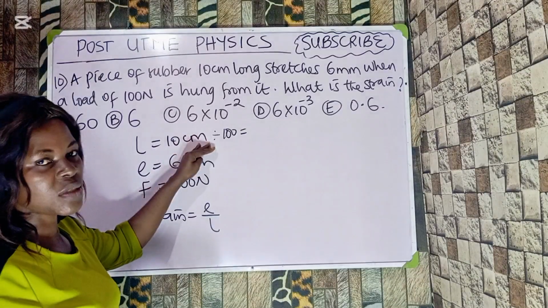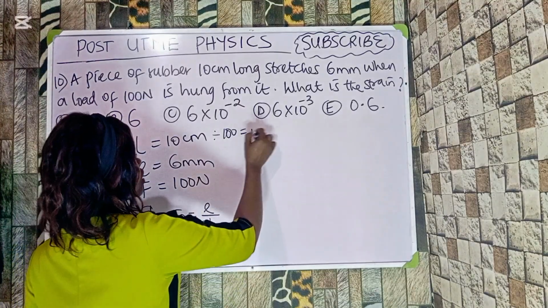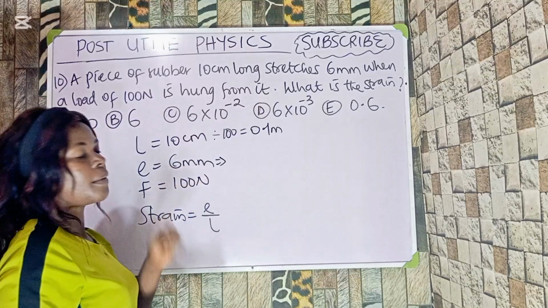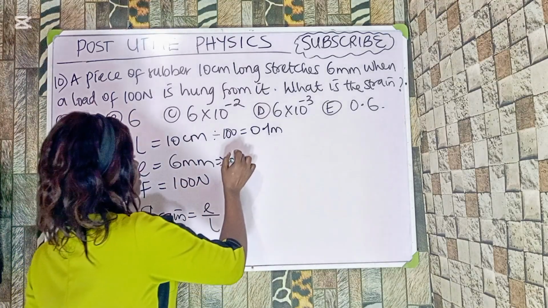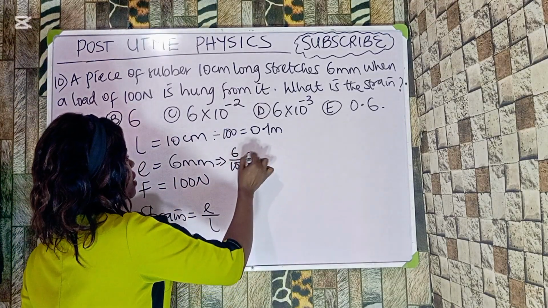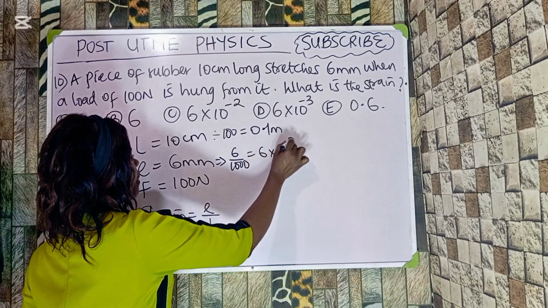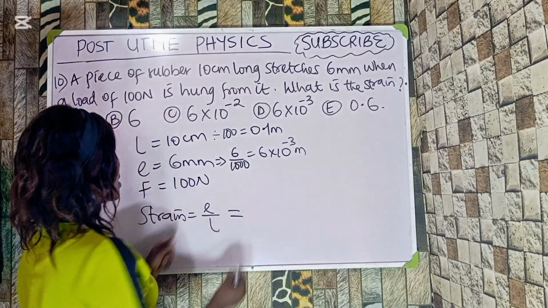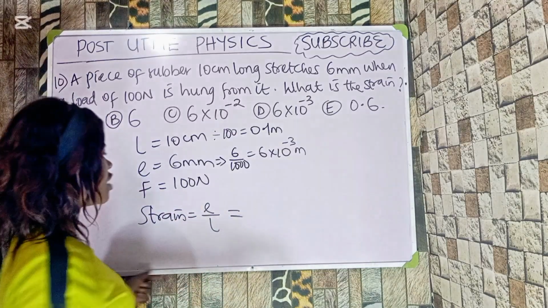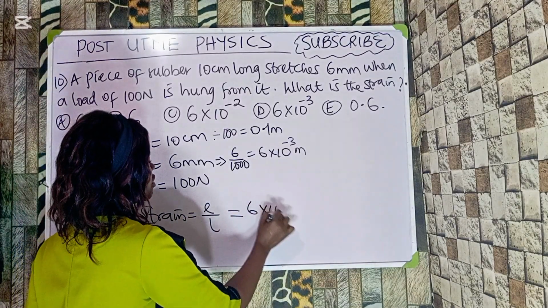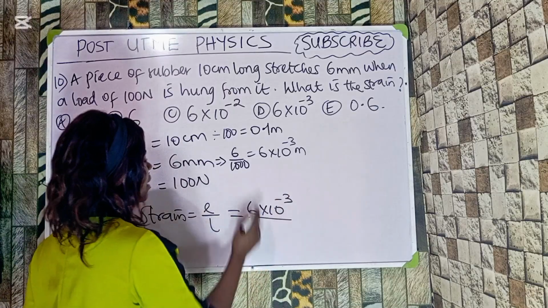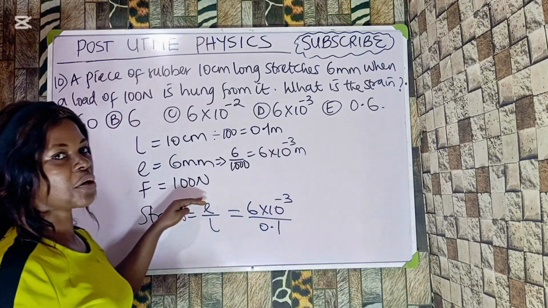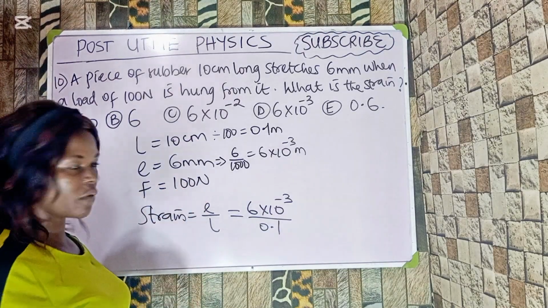If I convert this to meters, I'm going to divide by 100. It's going to give me 0.1 meters, okay? Why this is going to be converted by dividing by 1000. It's going to give me 6 times 10 raised to the power minus 3 meters, right? Now I can work it out. My strain is extension over length. My extension is 6 times 10 raised to the power of minus 3 divided by my length, which is now 0.1. This question does not require you to use force, it's just to confuse you.